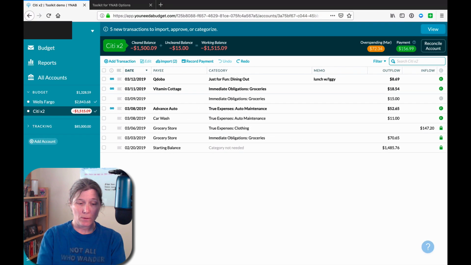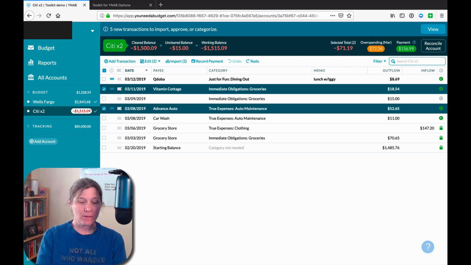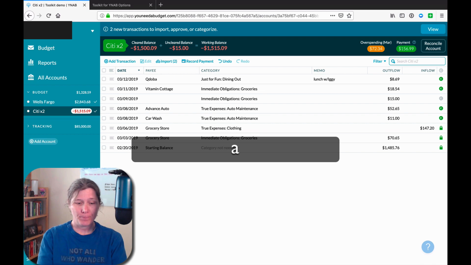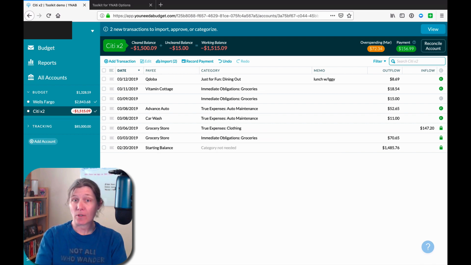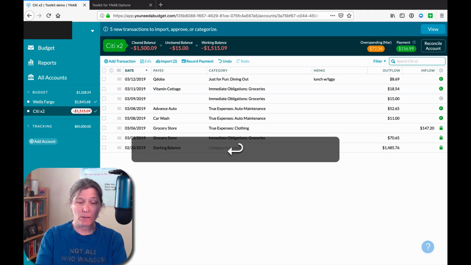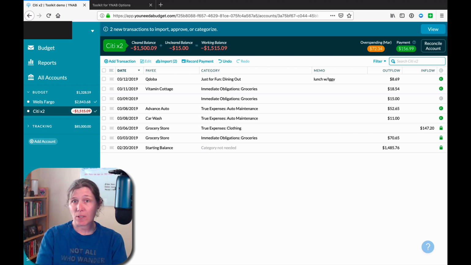But as they say in the infomercials, but wait, it gets better. Let's select multiple transactions that we want to approve all at once. Now, if I hit the A key, it clears all of the transactions. If I hit the return or enter key, it approves all of those, not clears, sorry, keep my terminology clean.